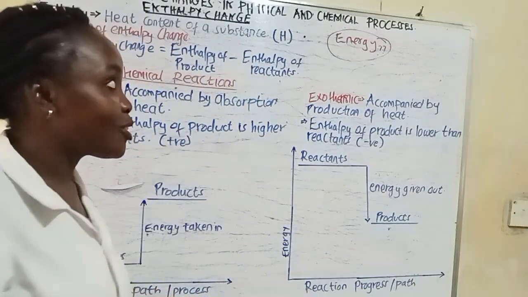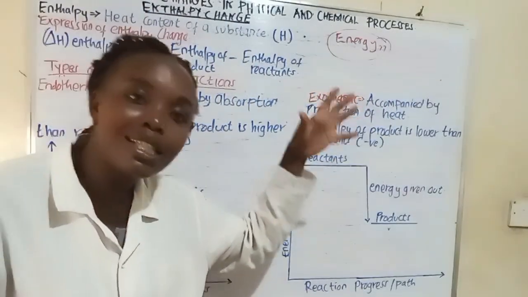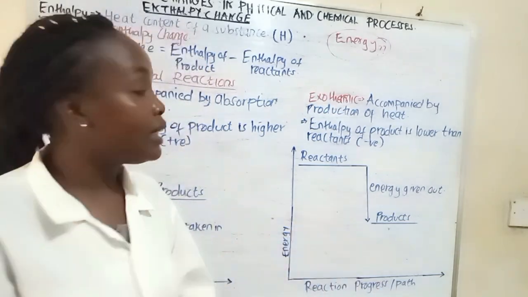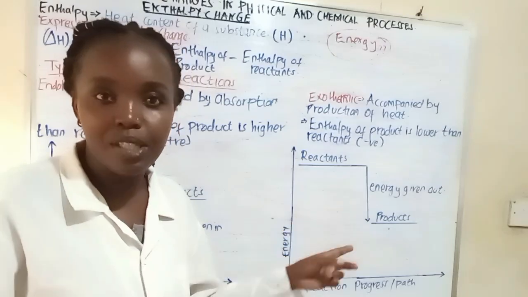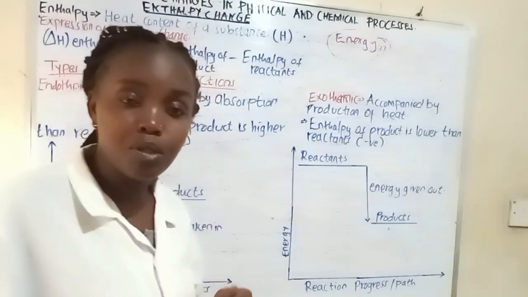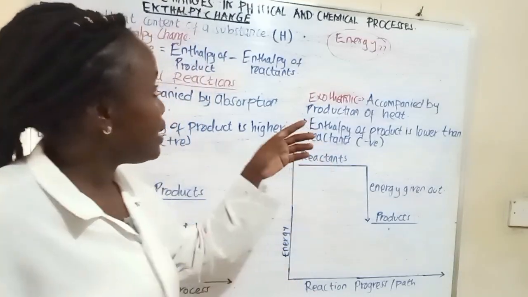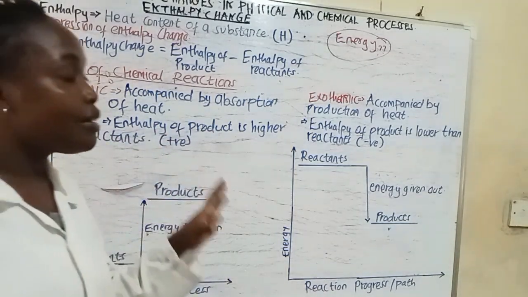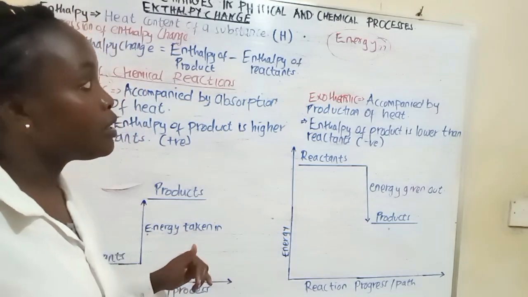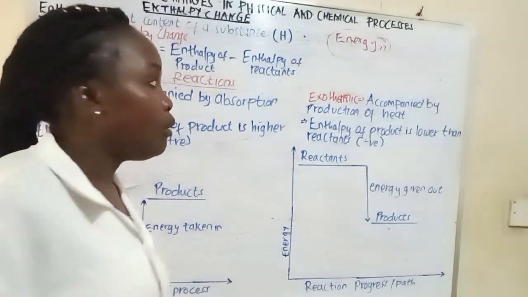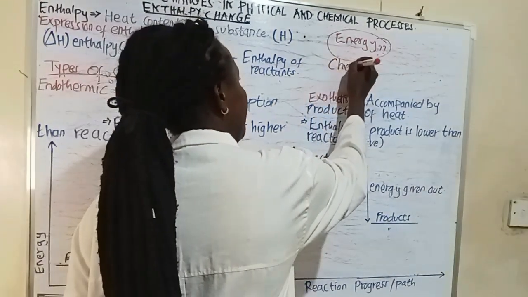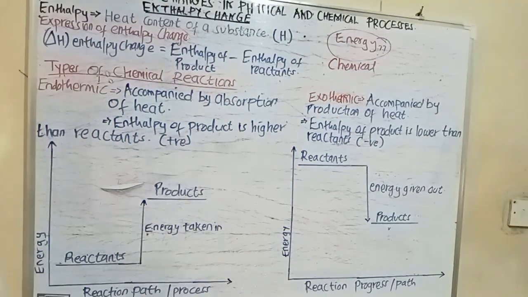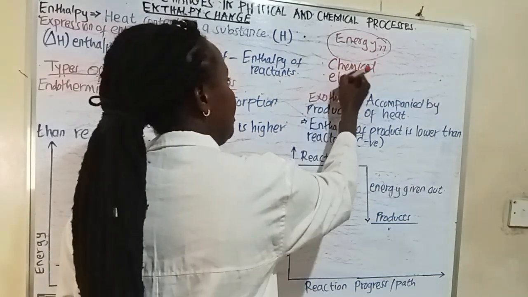If I ask you what is energy, most people are going to say energy is the ability to do something, which is true. The ability to do work, that is what you're talking about. But when it comes to chemistry, we say that energy comes in different forms. We can talk about chemical energy, electrical energy,